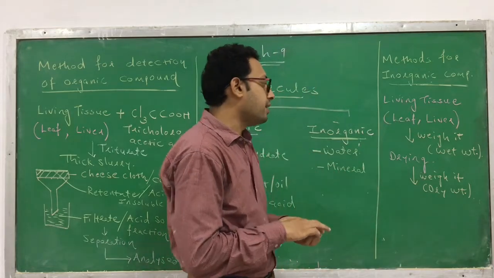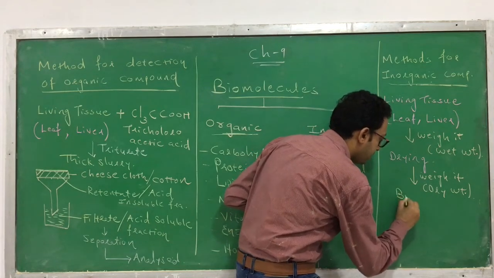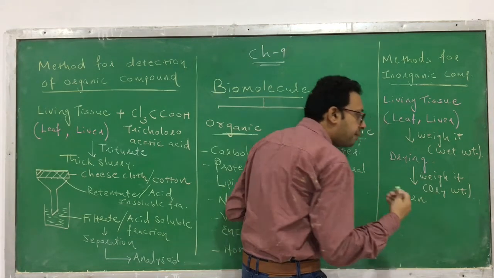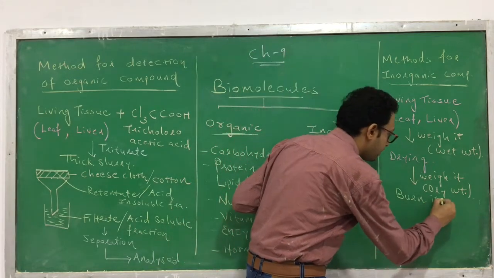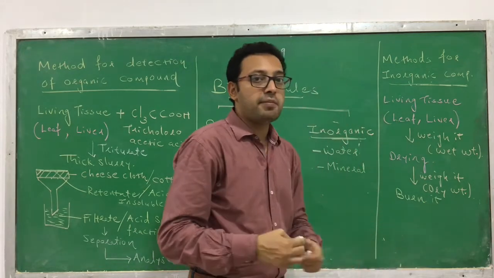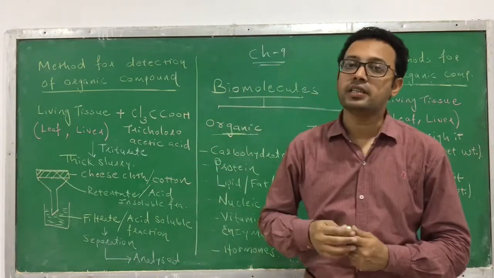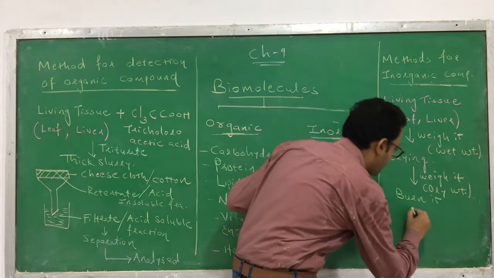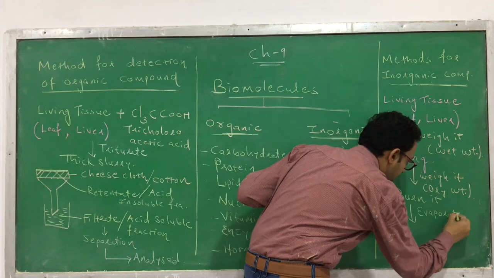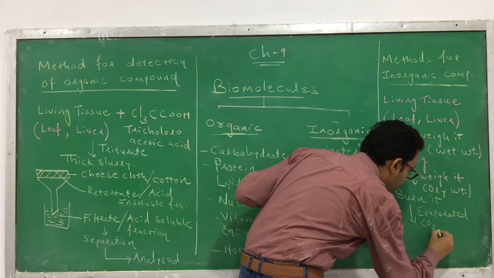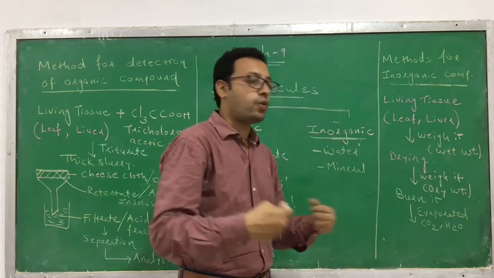So how will you determine that? Once it is dry, it is burned. Complete burning is allowed, so the next process is to burn it. When you burn it, the carbon compounds, or the organic compounds present in it, get evaporated in the form of CO2 and H2O. That's water vapor.